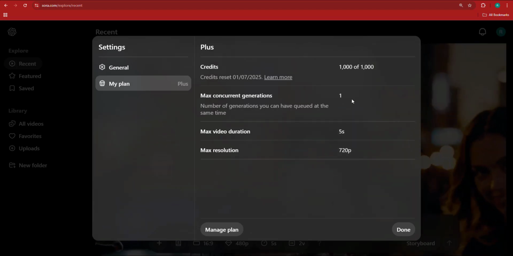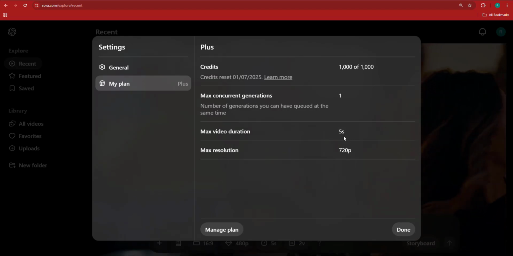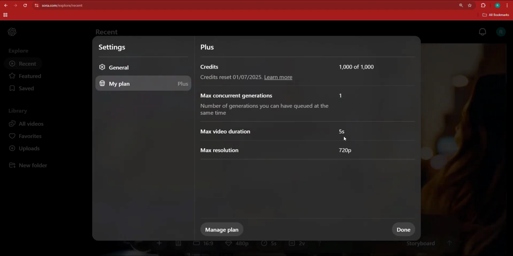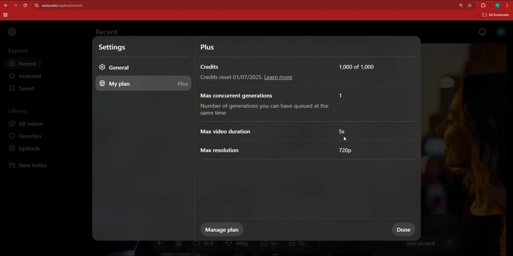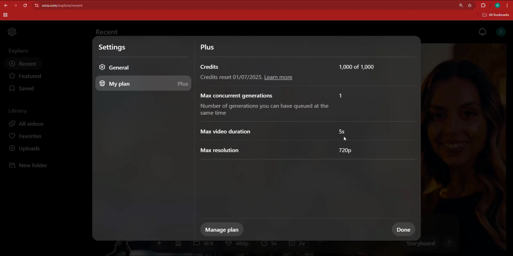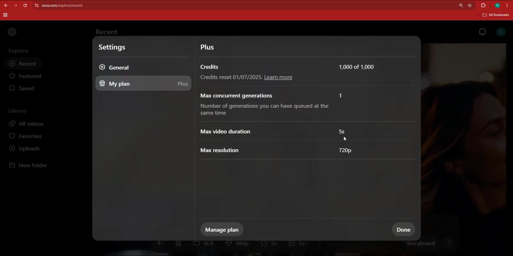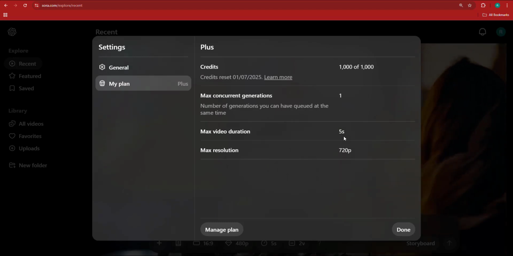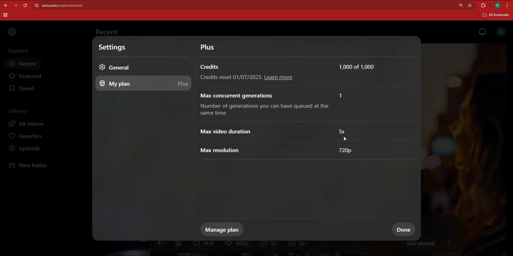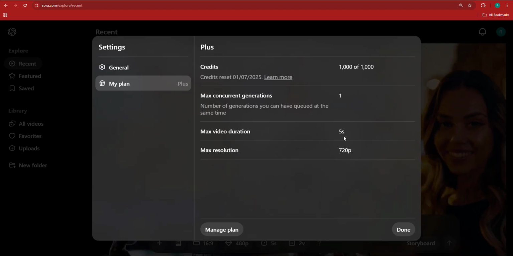The maximum video duration that I have is 5 seconds. In case you have the $200 plan, you will get access to generating a scene of 20 seconds if you wish, so that's a large scene. And in case you want higher resolution, more than 720p, then you need to go for the Pro plan, which is $200, and you pay for it in the ChatGPT membership.